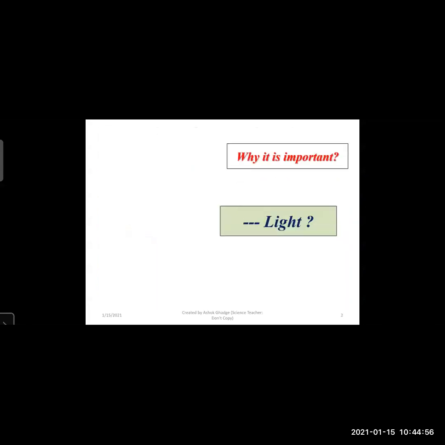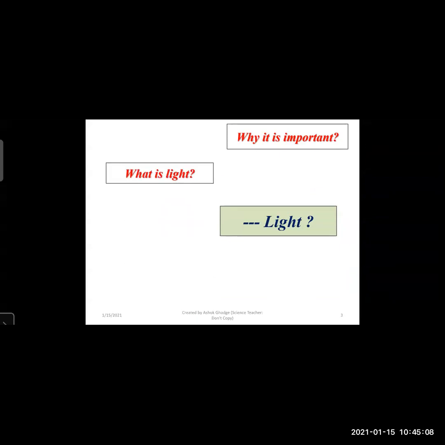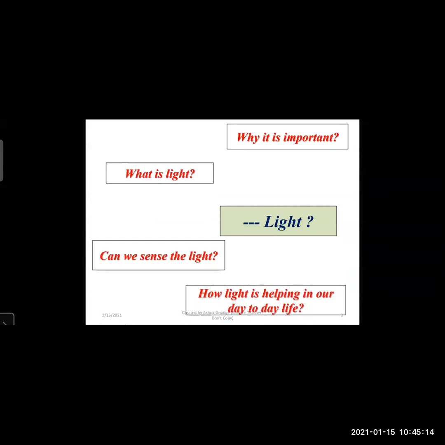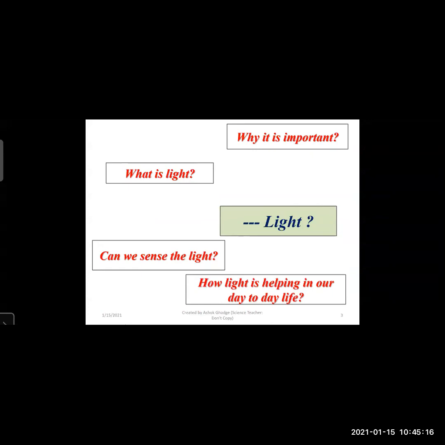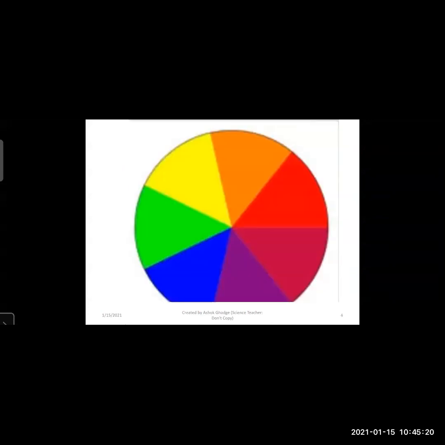So without wasting time, we will start with the topic, that is light. Why light is important in our life? What is light? And can we sense the light? How light is helping in our day-to-day life? These are some kind of questions which are coming in our mind.